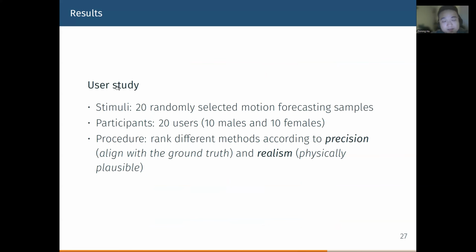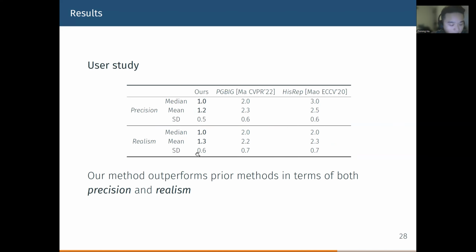We also conducted a user study to evaluate our performance. We used 20 samples randomly selected from the results and recruited 20 users to do the study. The participants were asked to rank different methods according to precision and realism. Here are the results from the user study. We can see that our method outperforms other methods in terms of both precision and realism.